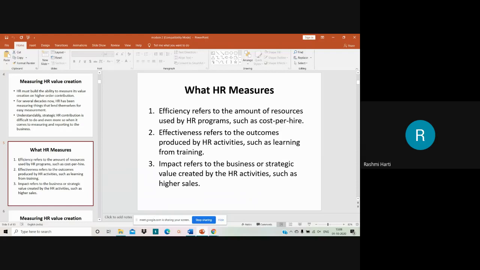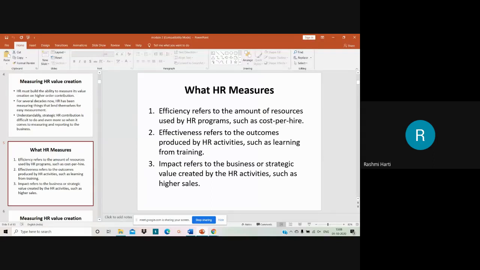How efficient HR programs are can be measured based on the amount of resources used by the HR programs. Then next you have effectiveness. When you speak about effectiveness, it refers to the outcomes produced by the HR activities. So whatever HR activities happen in the organization, what is the outcome of that?